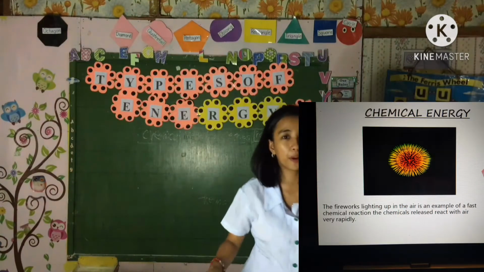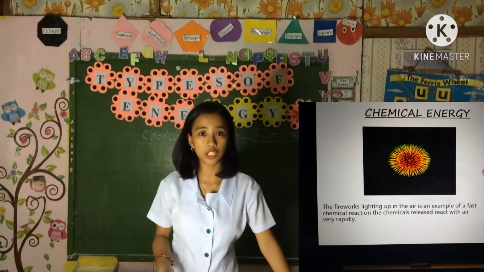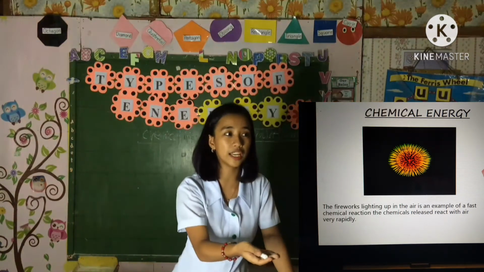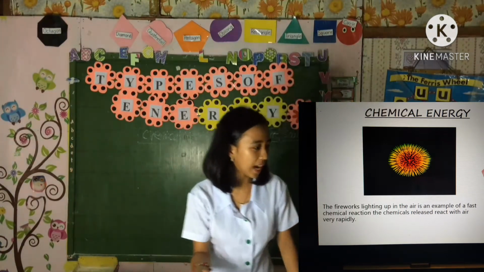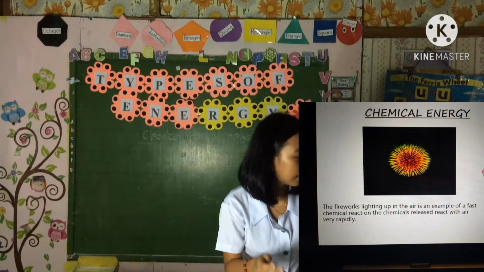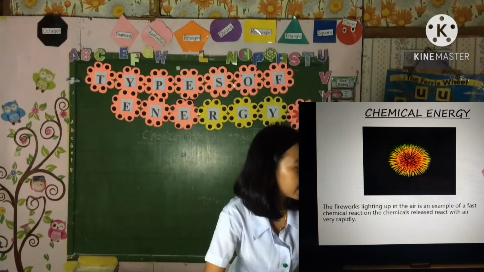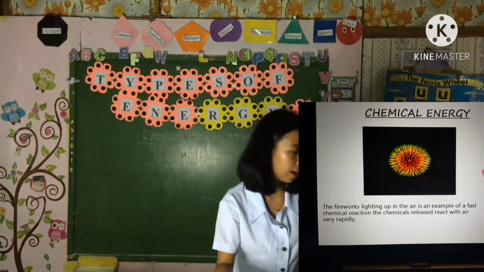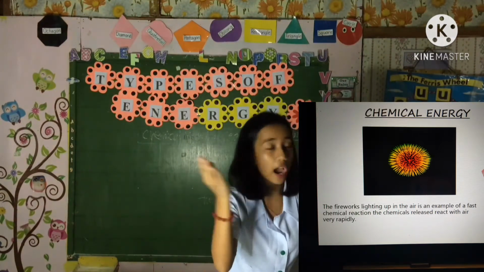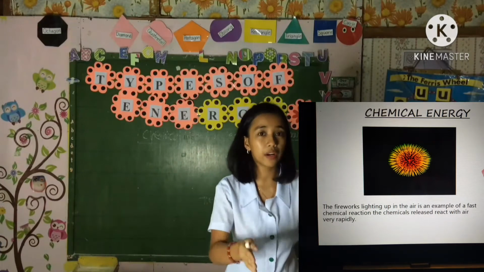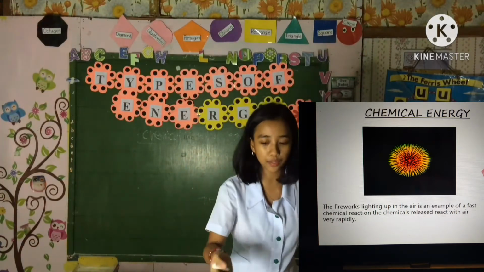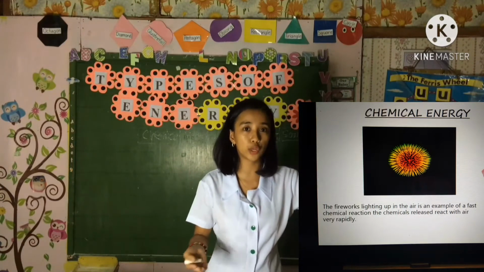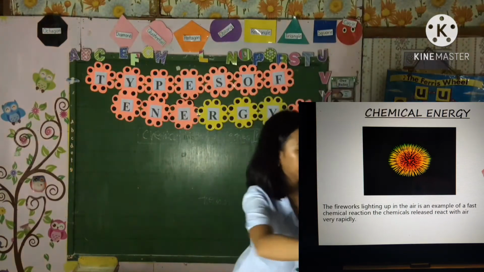Another example, have you ever watched a fireworks display, class? Are you enjoying watching this? The fireworks lighting up in the air are an example of a fast chemical reaction. The chemicals released react with air very rapidly. Rapidly means fast, so there is a very fast chemical reaction during the fireworks.